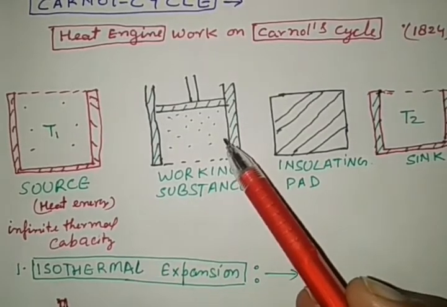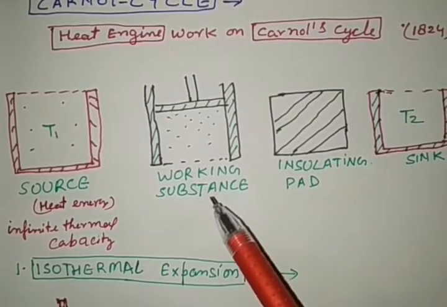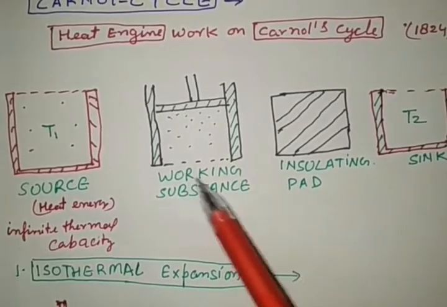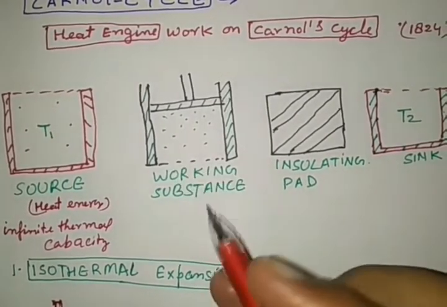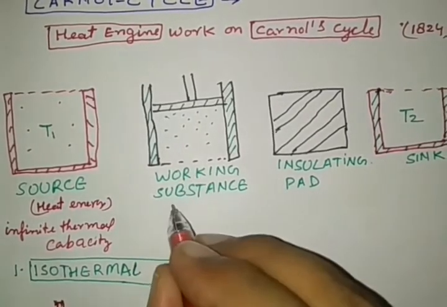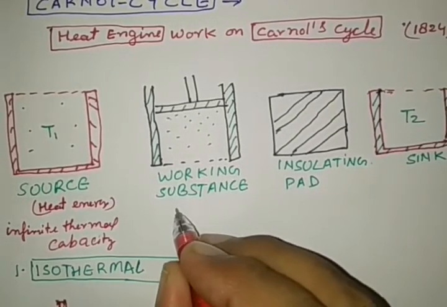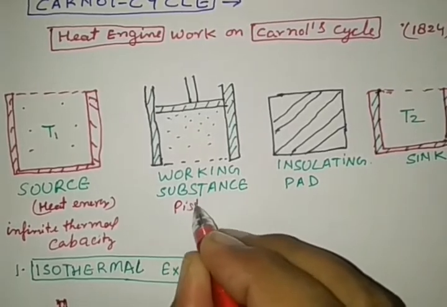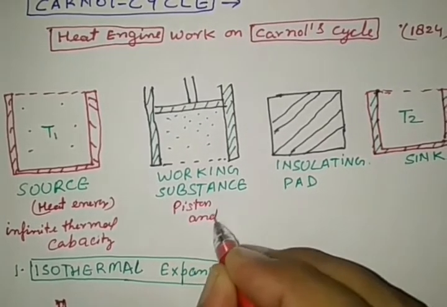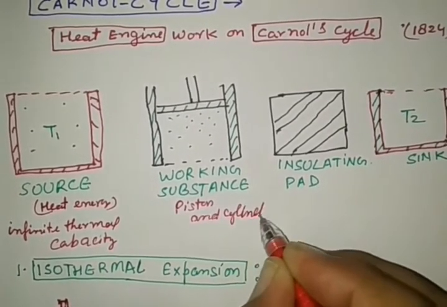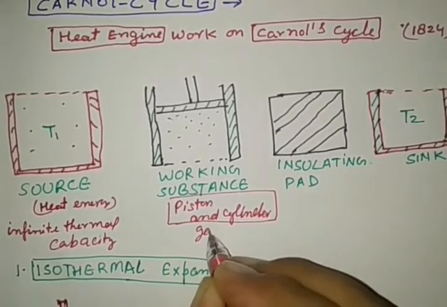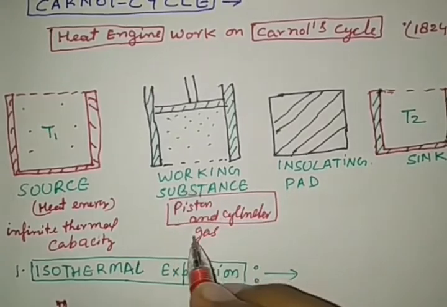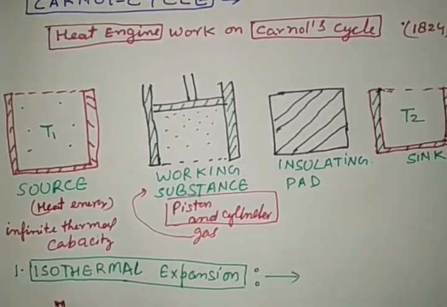Thereafter, the working substance. Let us become familiar with the working substance. This is a set of piston and cylinder in which gas is filled. The gas is the working substance here.